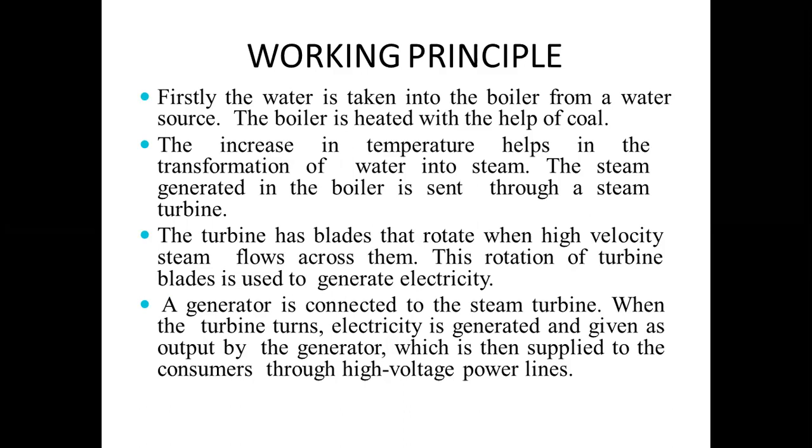The turbine has blades which rotate when high velocity steam flows across them. This rotation of the turbine blades is used to generate electricity. A generator is connected to the steam turbine. When the steam turbine runs, electricity is generated and given as output by the generator, which is then supplied to consumers through high voltage power lines.